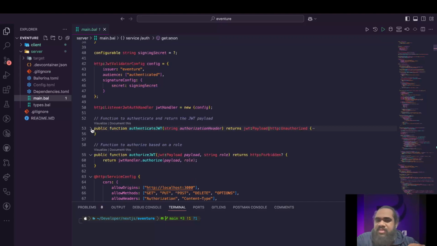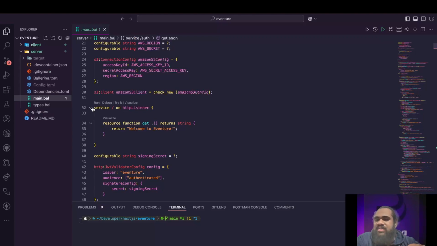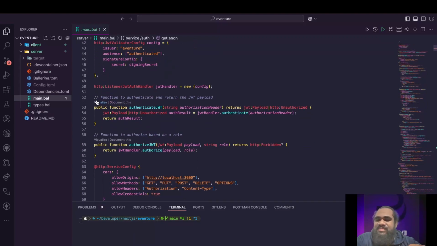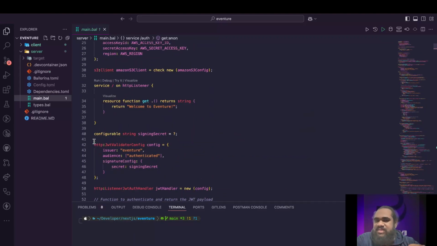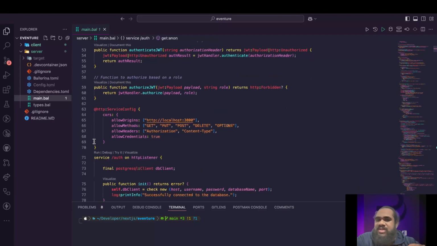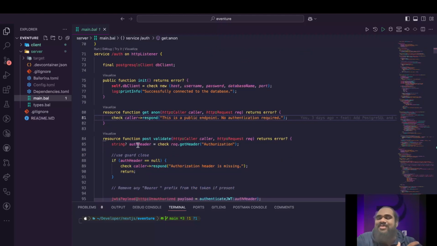In here we have three services. One is our root service, which is not much. And then we have our user service, which is basically to authorize and authenticate a user, and also for us to test some functionalities.